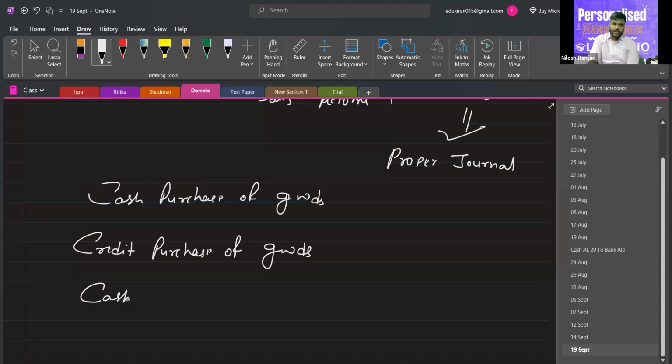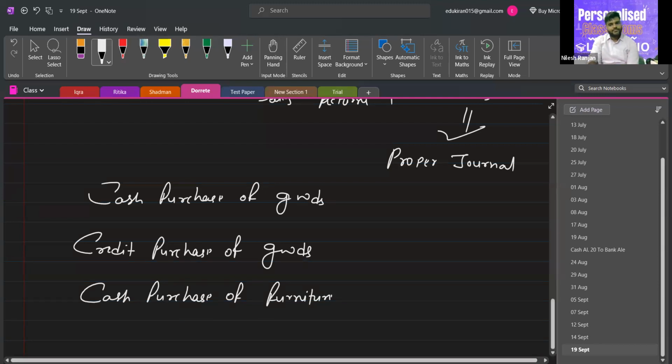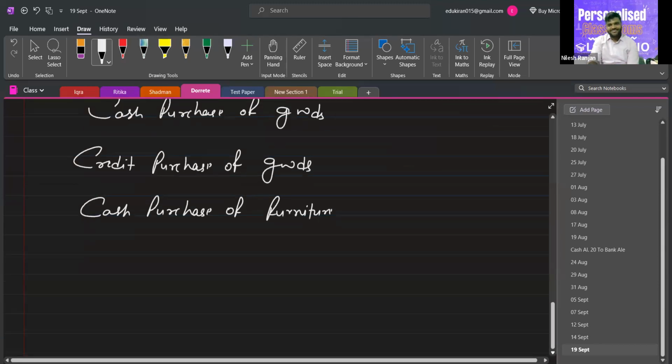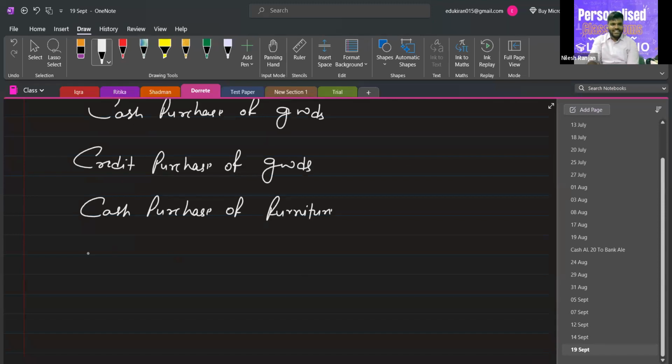Very good. Cash purchase of furniture. Cash book. And credit purchase of furniture. Purchase book.